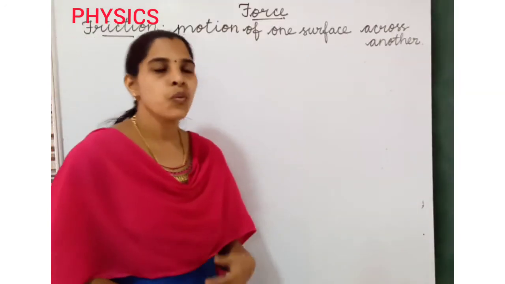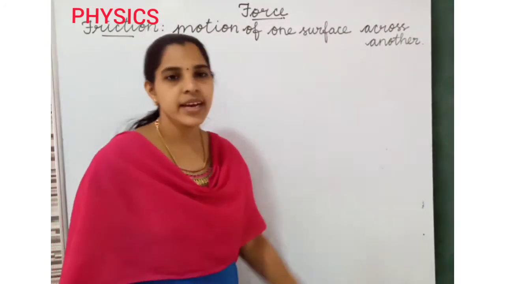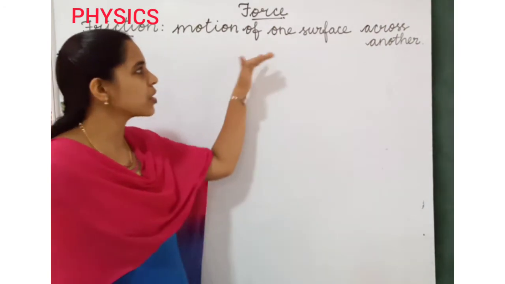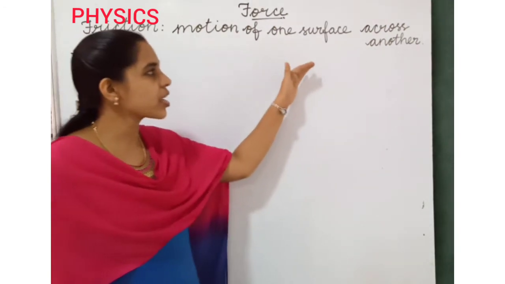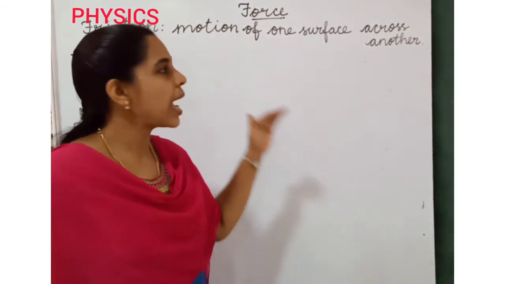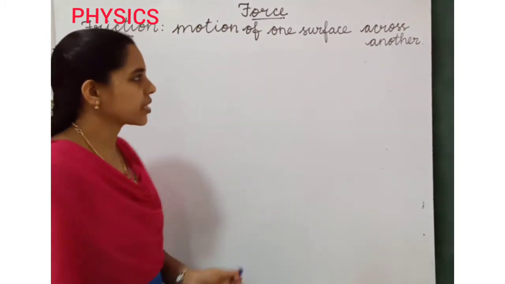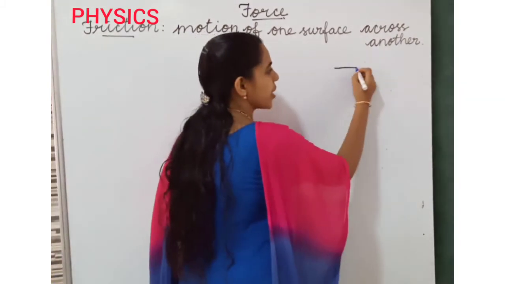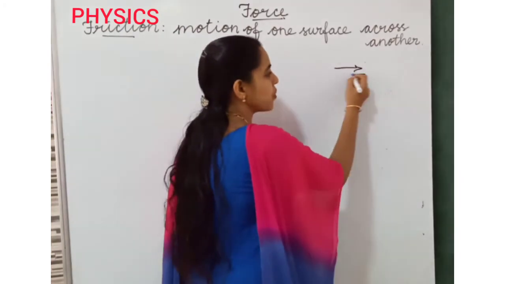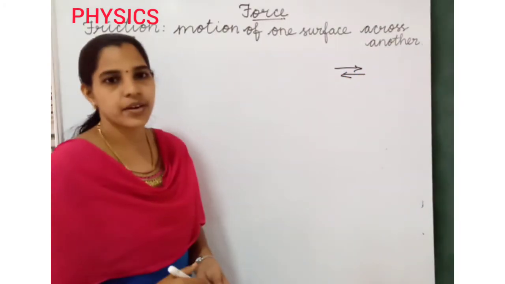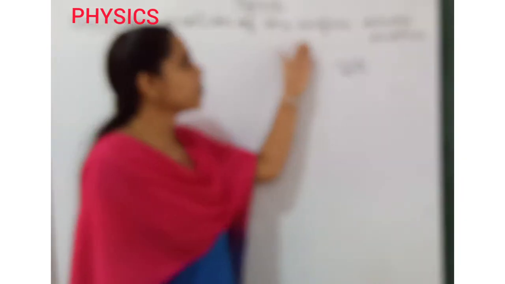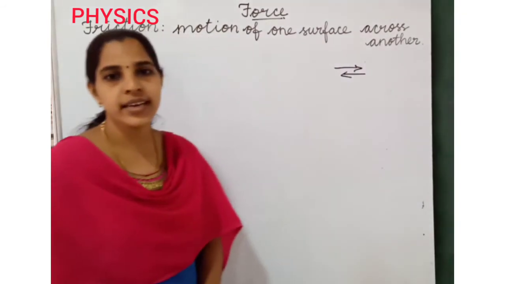Motion of one surface across the other. Motion of surface means moving one surface across the other surface. Okay, the frictional force acts in the opposite direction. It means one surface's force acts on the right side and another force acts on the left side. It acts on the opposite side. So, motion of one surface across the other.